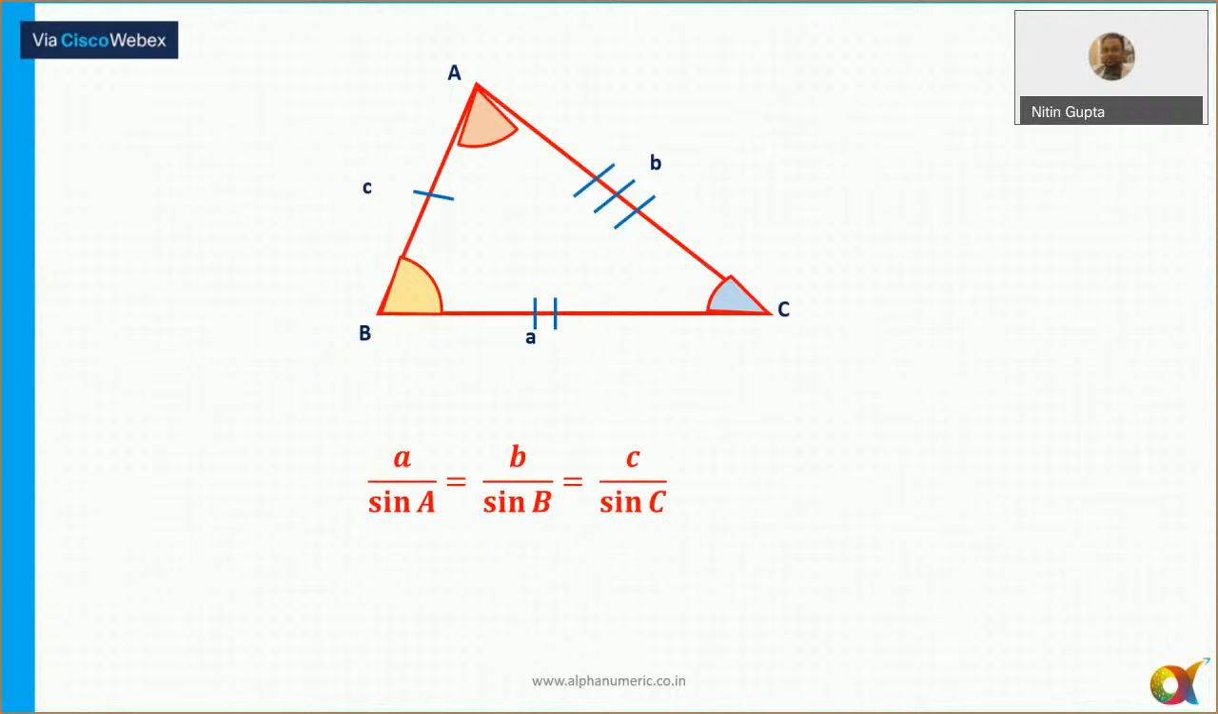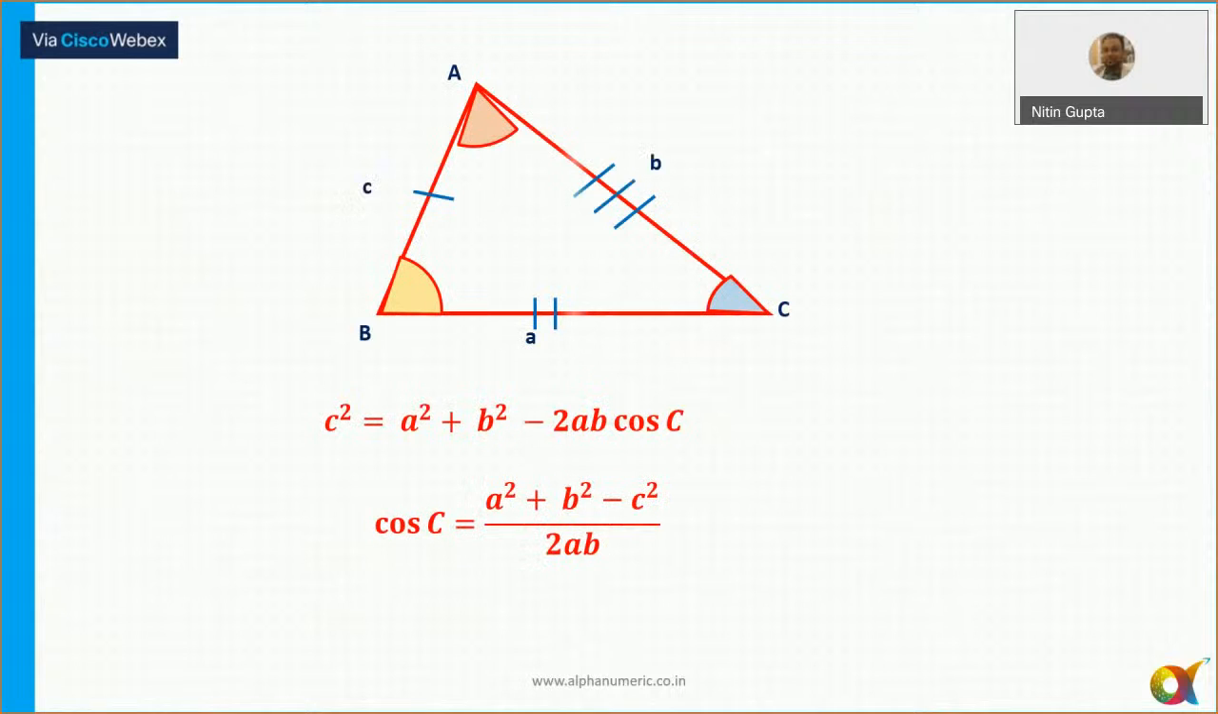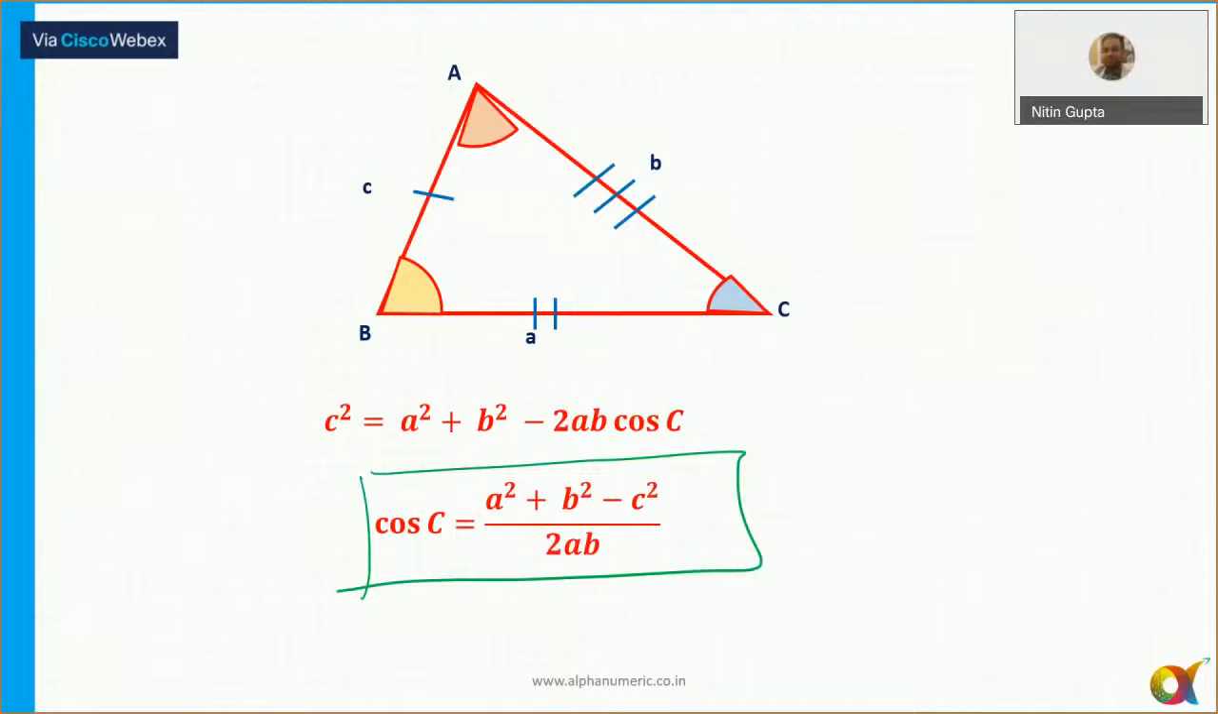Sine rule of a triangle: A upon sine A is always equal to B upon sine B, which is always equal to C upon sine C. Cosine rule of a triangle: cos C is always equal to (A square plus B square minus C square) upon 2AB. Rarely used. Sometimes once in 5-10 years a question comes based on these, where it is needed. So this is the cosine rule and the sine rule of a triangle.